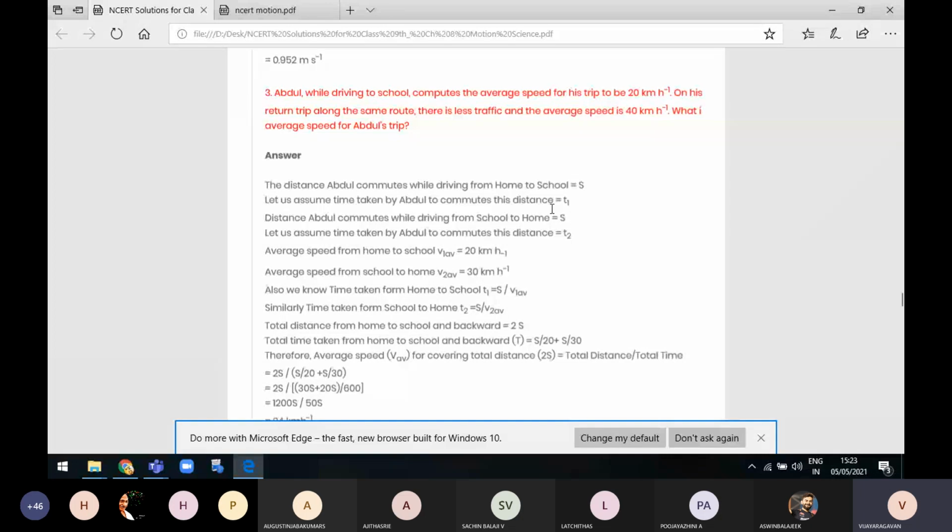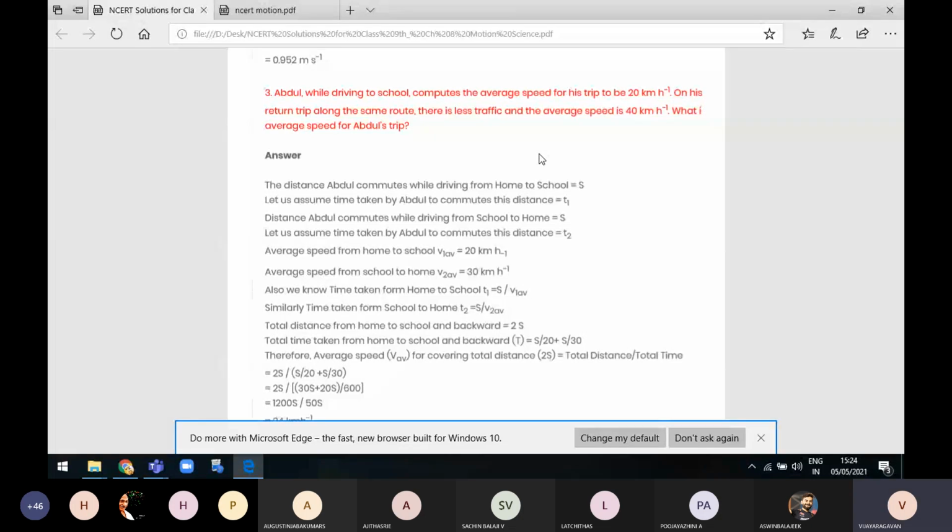The distance Abdul covers while driving from home to school and back, let us take as S. So the distance traveled by Abdul from home to school is S. Assume the time taken by Abdul to cover the distance is T1. Then the distance Abdul covers from school to home is the same S, and let us assume the time taken is T2.